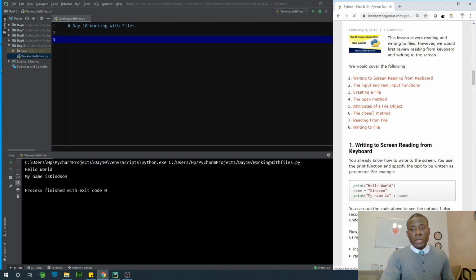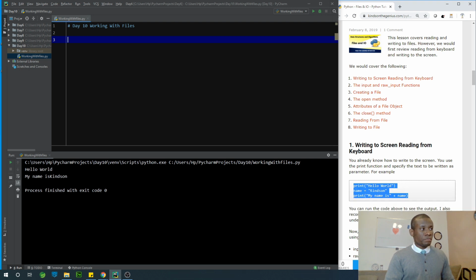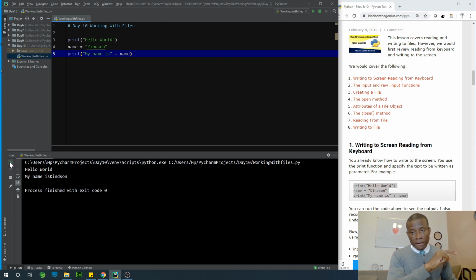Now when we have IO, we have something like the keyboard. This keyboard you have here is an input device. You enter data by typing on the keyboard, but when you want to get some output, you look at the screen and you see what the output is. These are called standard input and output. So for instance, if I take what I have here, copy it, paste it here and run it, this is what we have. We have some inputs and we have some outputs.